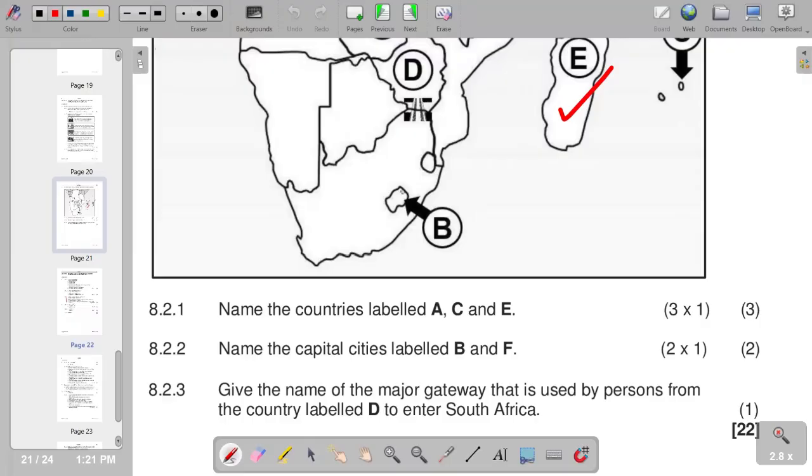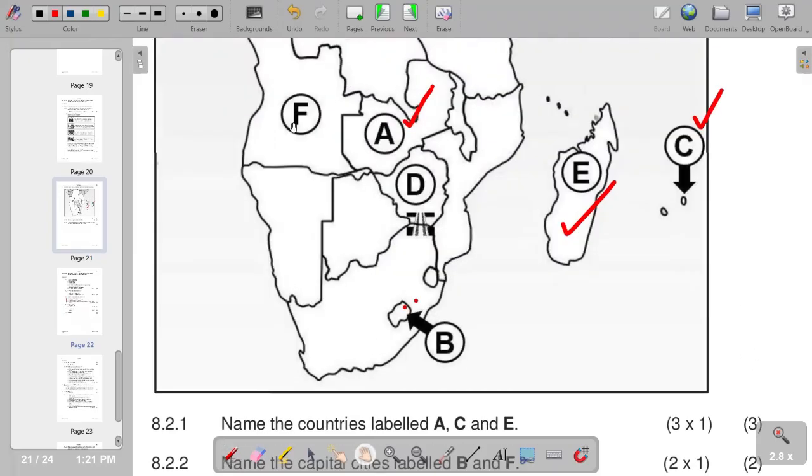So this country is Lesotho, and the capital city of Lesotho is Maseru. So we have Maseru at B, then F. We try to see what we have for F. So F is here. And you can see this is Angola, and the capital city is Luanda. So this is what we have.